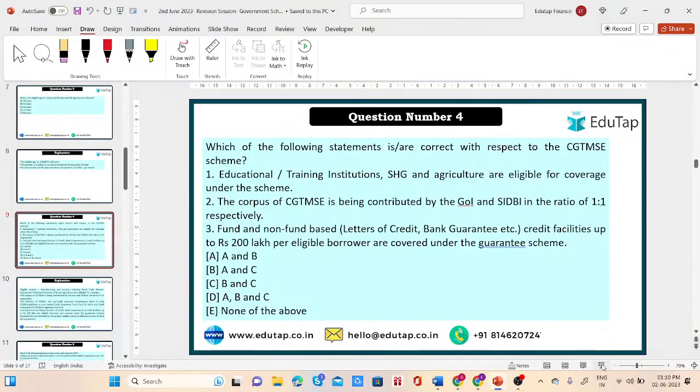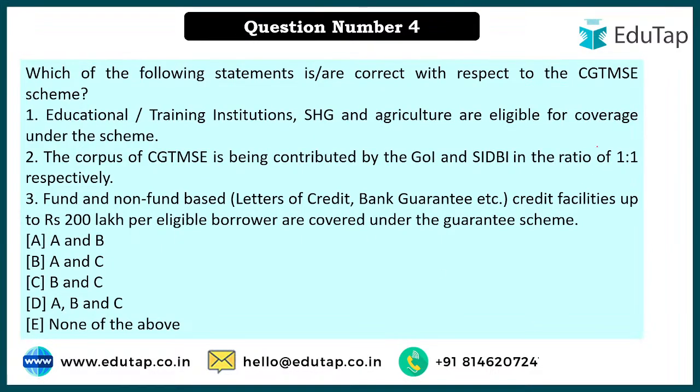Okay, so that's why your statement 2 also becomes wrong, because it should be 4:1, not 1:1. Now third is fund based and non-fund based. What we have studied, see, recently there have been some updates, right? And as Yudhishthir is also saying, it is now not 2 lakh, 2 lakh means 200 lakh or 2 crore. Now it is 5 crore that will be given. So that is why all the statements are wrong. Your option number E, that is none of the above, is the right answer, because in the question correct has been asked, and all 3 statements are wrong.